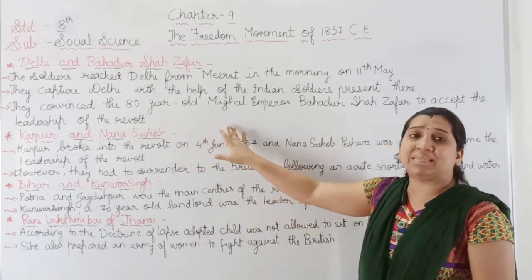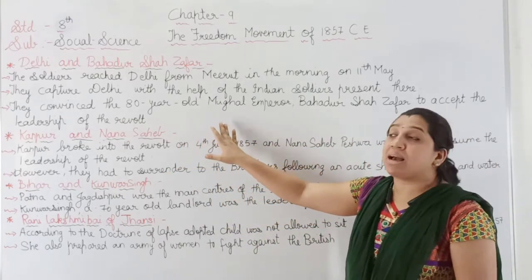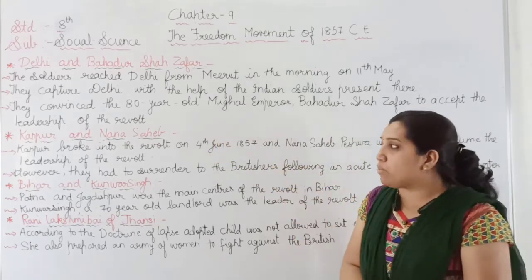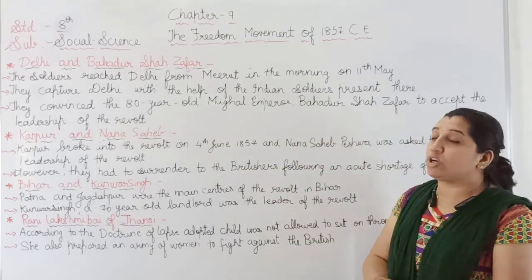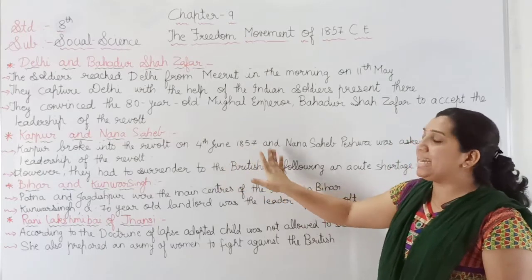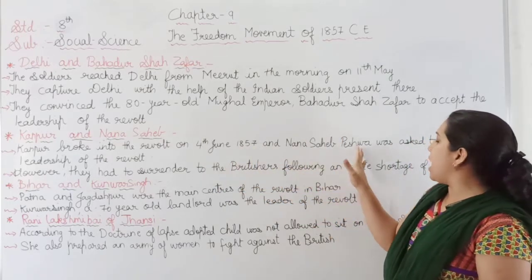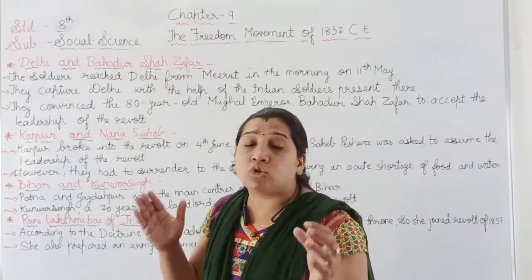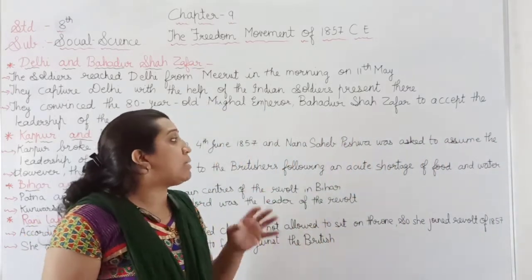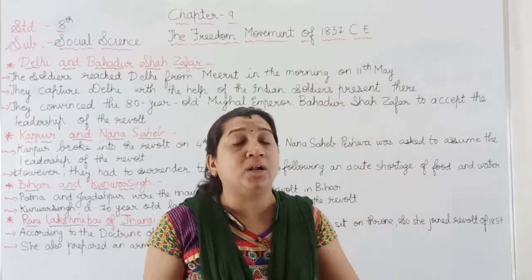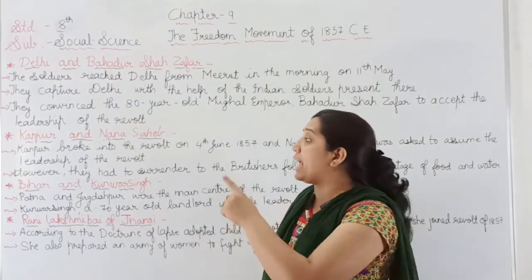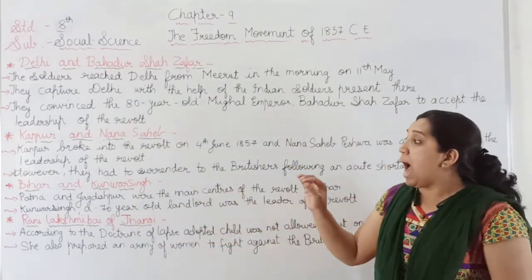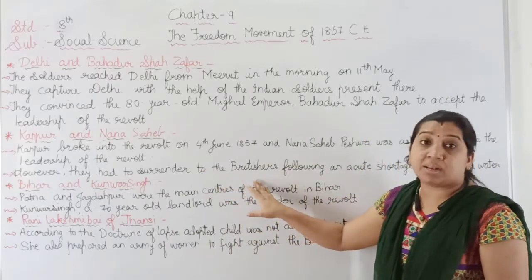Now the next topic is Kanpur and Nana Sahib Peshwa. Kanpur broke into revolt on 4th June 1857, and Nana Sahib Peshwa was given the responsibility to accept the leadership of the revolt which had started in Kanpur. However, they had to surrender to the Britishers.